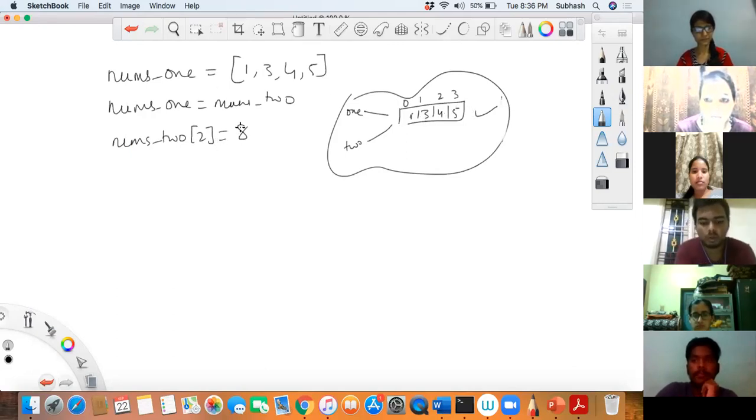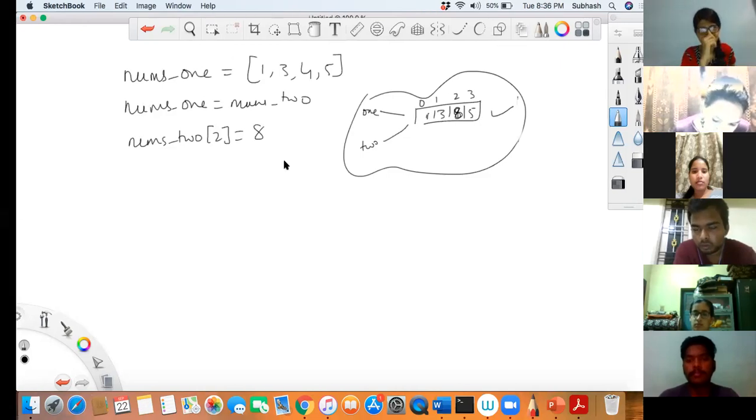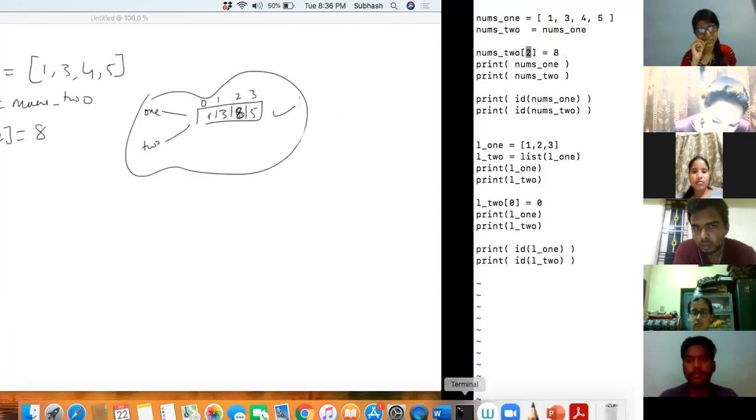First of all, can I store 8 into nums2[2]? Is it possible in a list? Possible or impossible? Why do you think it is possible? It is mutable, correct. A list is mutable, that is why it is possible. So according to you, it should become 1, 3, 8, 5. Right or wrong? Okay, we'll see the output, don't worry. We'll go to the next one.